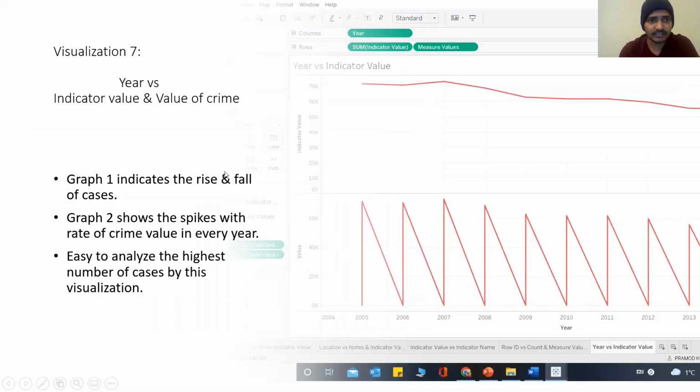So in this visualization, the year and the indicator value and the value of crime. The spikes indicate the rise in cases, and the downfall indicates the decrease in cases. This is simple: the start of 2005 has the highest cases, and 2007 has a little spike, and when coming to 2015 it went down, so the cases have decreased.